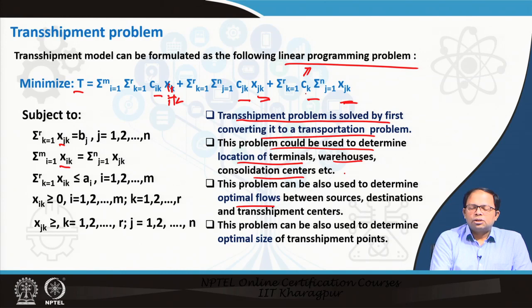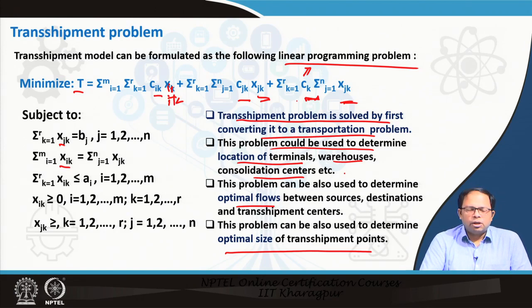The total amount of things stored, we can also determine from the amount of goods that are transported. So this problem can also be used to determine the optimal size of transshipment points. This Ck is the cost of storing goods over there. So it could determine what size this particular location should be, so it is the location as well as the size of the transshipment center that could be determined. Based on that, a company can make an investment in an urban area to buy or rent warehouse space. So this is how the transshipment problem could be solved.